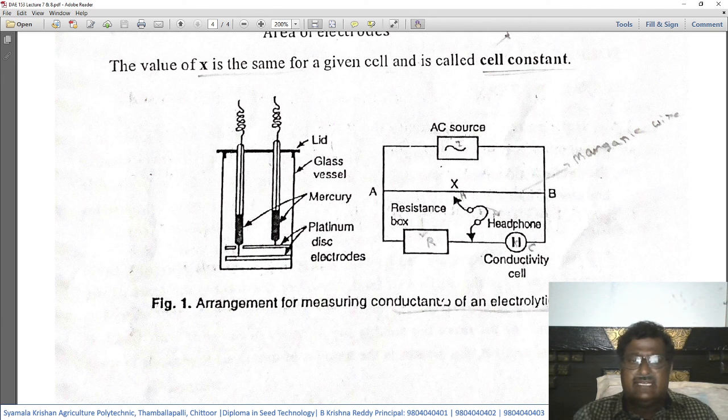So when the alternating current is passed, we will start moving this H along this manganic wire, and where the sound is very less, that point we have to remember. Then based on the distance on this wire, that is H to B or H to A, we can calculate how much is the resistance and how much is the conductance. Now let us go back to the theory. Kindly remember this pictorial diagram, and in the examination also we are supposed to draw this diagram.